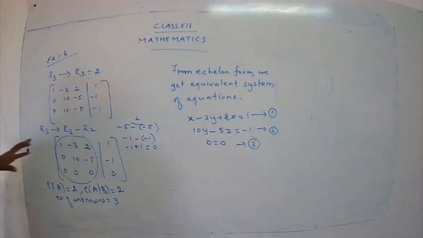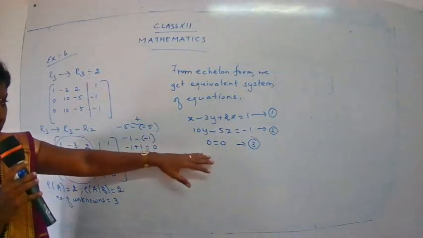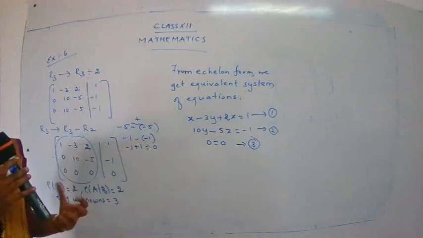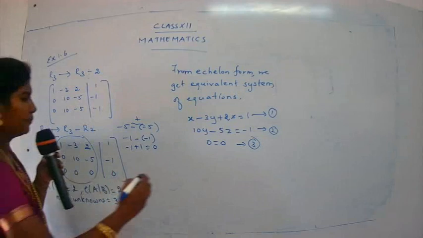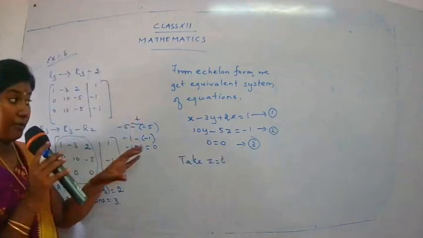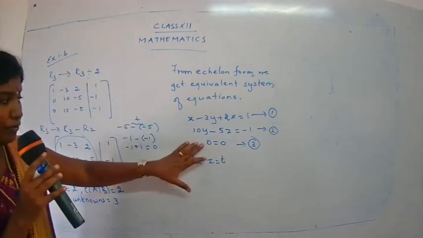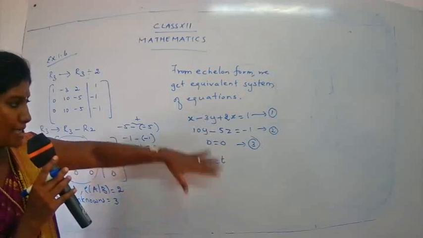See, in the previous sum we started with z, so we got the value of z from the third row. Okay, so here we are not able to get the value for z. So what are we going to do? We are going to take one parameter. We're just going to assume a value for z, because I will not be able to find out the value without knowing one value. At least I should know one value.